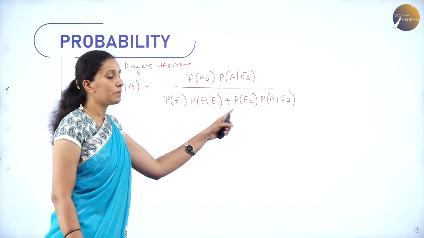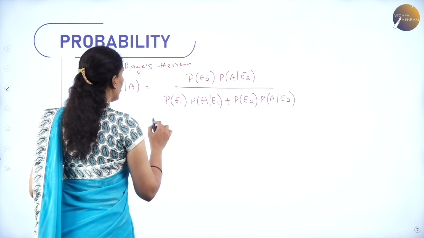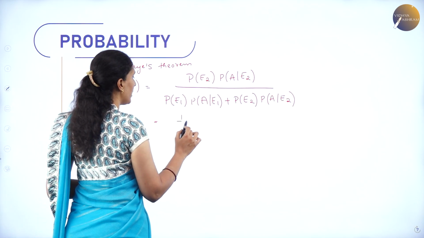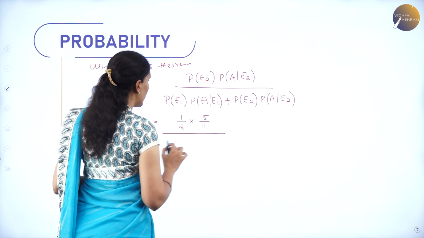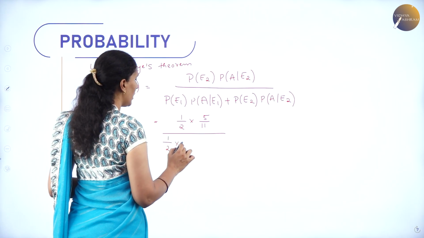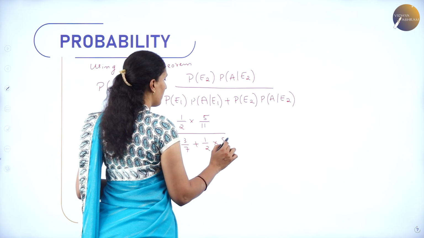So the denominator must be the total probability of event A. Now we know the values here. So it is 1 by 2 into 5 by 11, and here it is 1 by 2 into 3 by 7 plus 1 by 2 into 5 by 11.